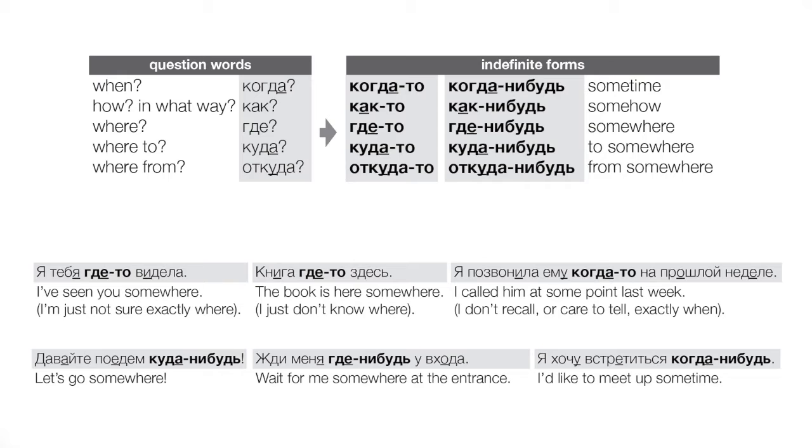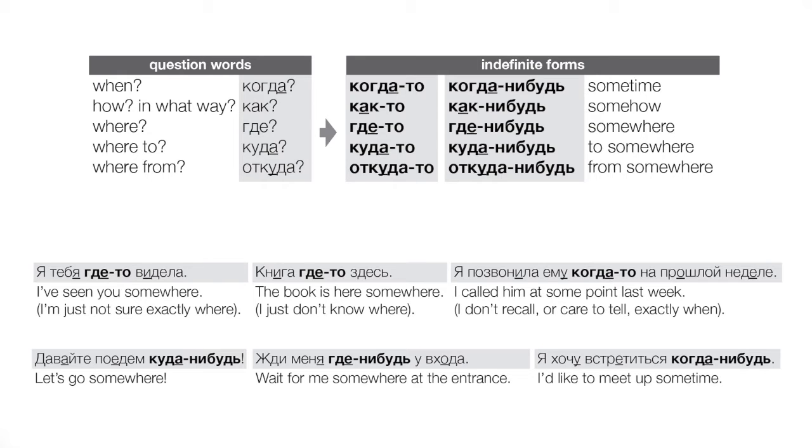Okay, and so for that reason, another generalization, не будь forms are going to be much more common in the future tense, right? Because if something's in the future, there's still doubt as to whether or not it will take place or materialize or whatever. And also imperatives, right? Because if we're telling someone to do something, then that thing is still in the future. And so its existence is still in doubt. Okay, so we might say, just to generalize this, that these не будь expressions are extremely indefinite. It's not only the details that we don't know, but the very fact of the thing materializing is still in doubt.